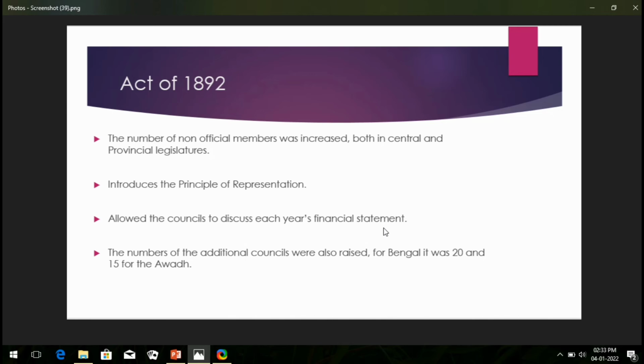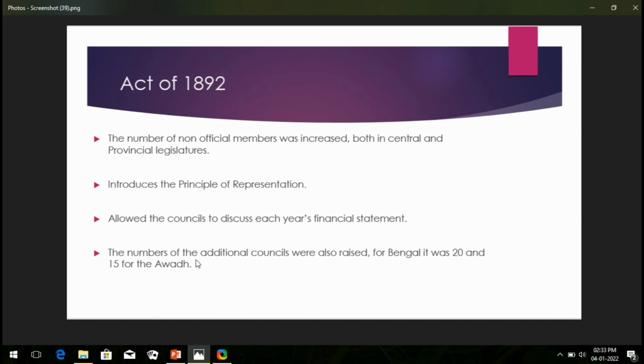So let's move on to the third line here. It allowed the councils to discuss each year's financial statement. A part of this declaration fixed that every year there has to be a financial statement by the concerned body. Fine, and this is the last point of this act.